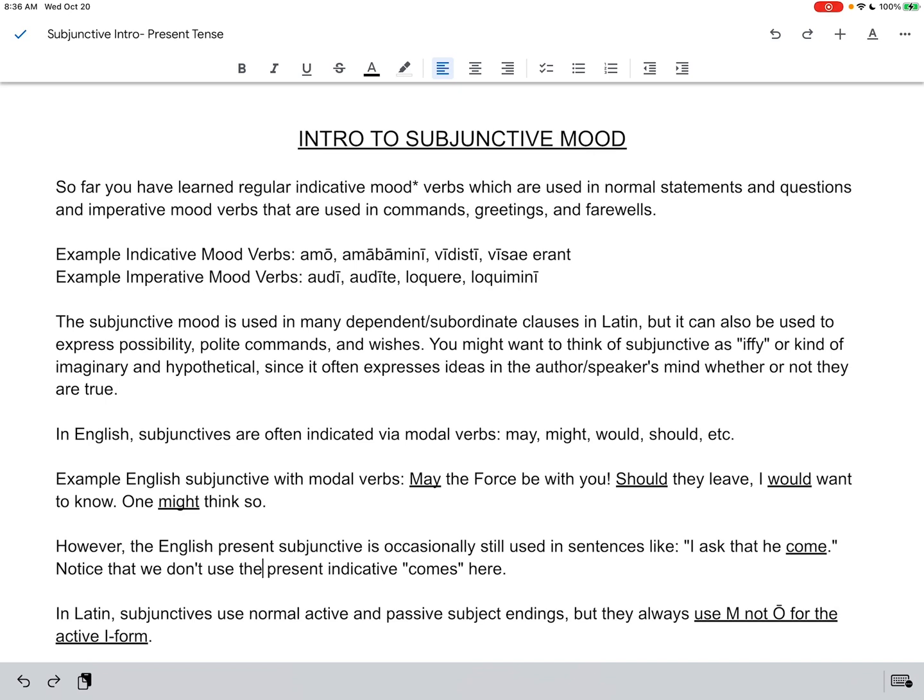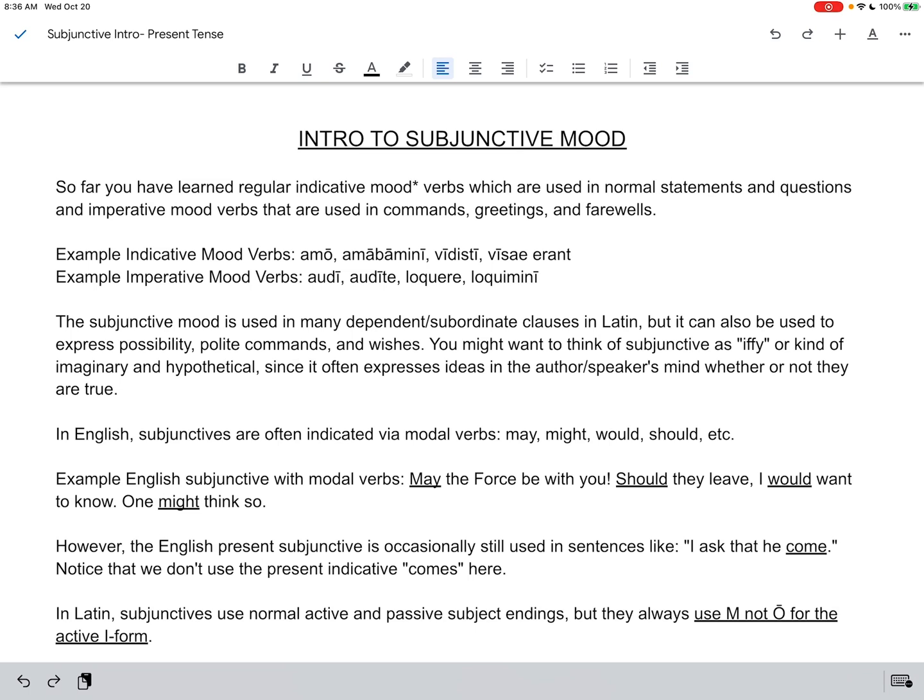So far you've learned regular indicative mood verbs, which are used in normal statements and questions, and you've learned imperative mood verbs that are used in commands, greetings, and farewells. Some examples of the indicative mood verbs: amo, I love; amabamini, y'all were loved; vidisti, you have seen; visi erant, they had been seen. All of those various tenses, active and passive, are still what we call indicative mood verbs. They're normal statement and question verbs.